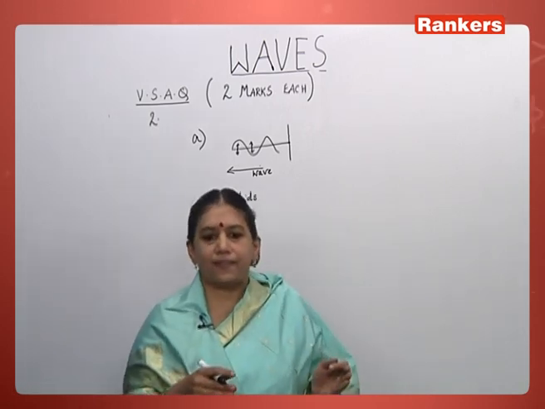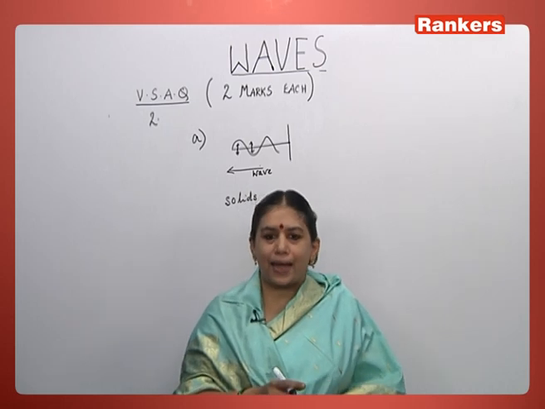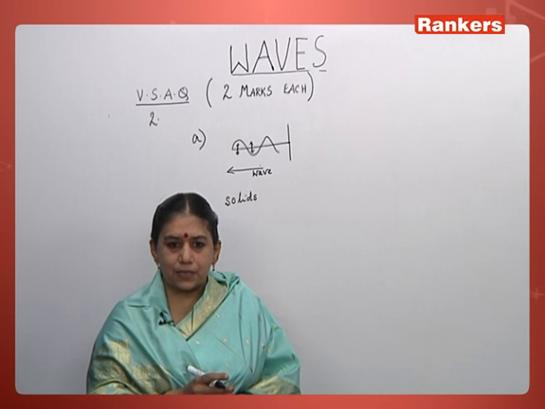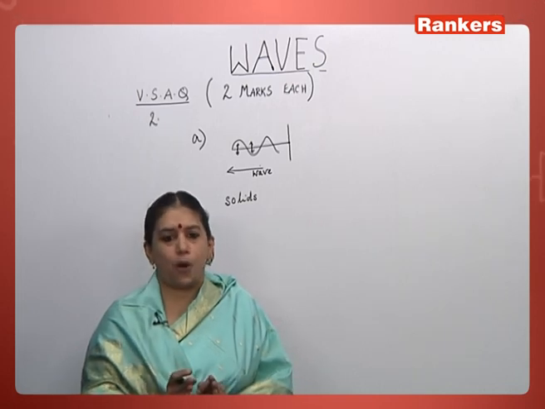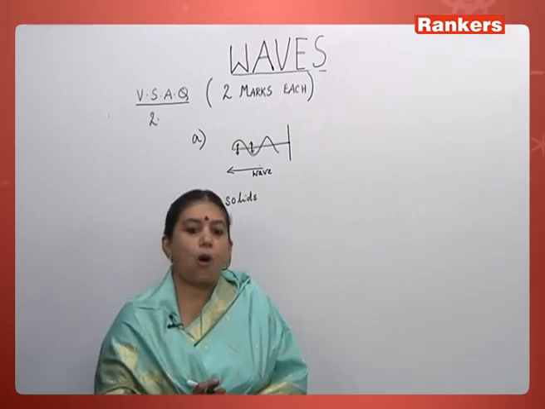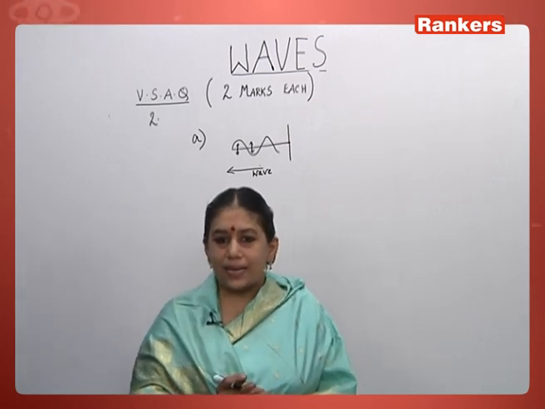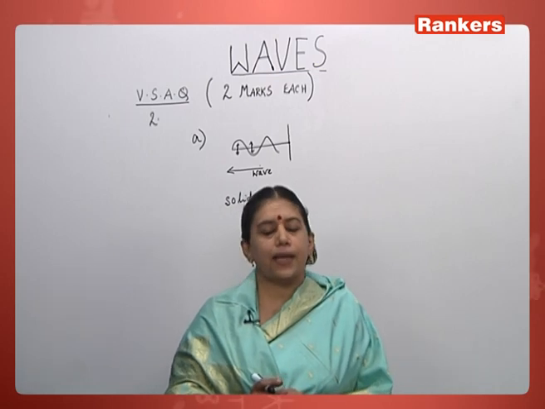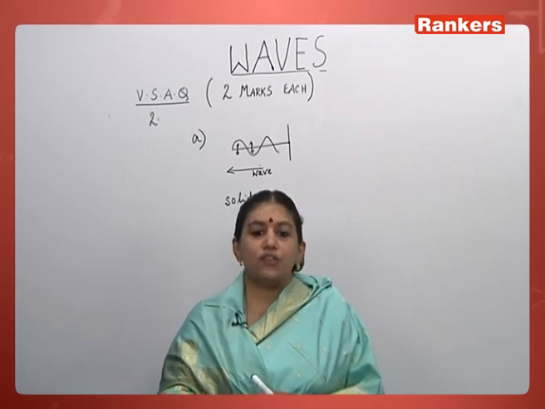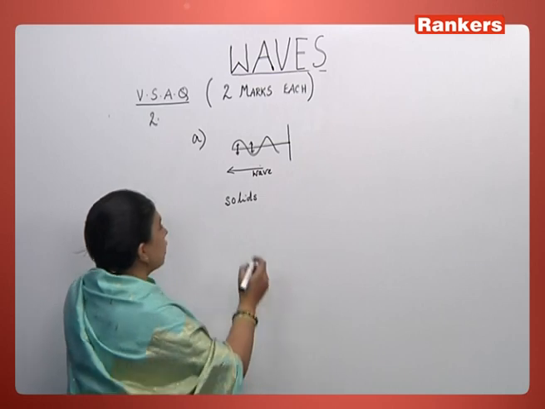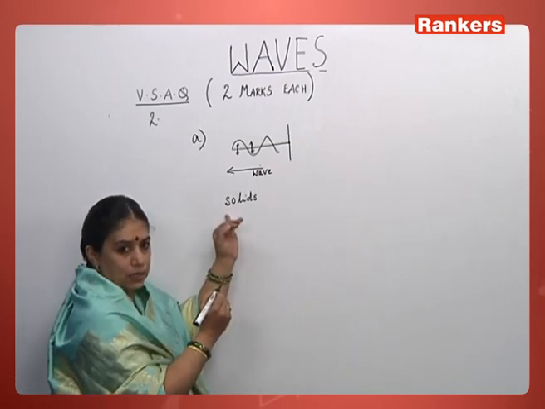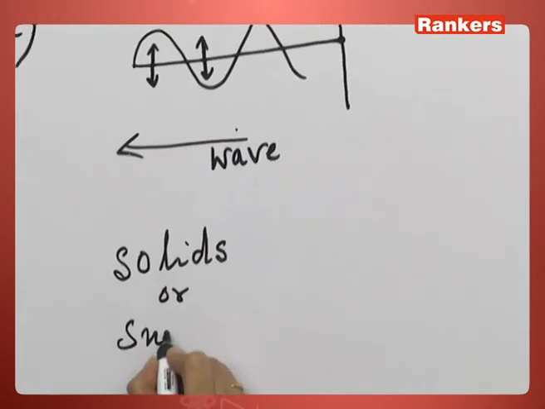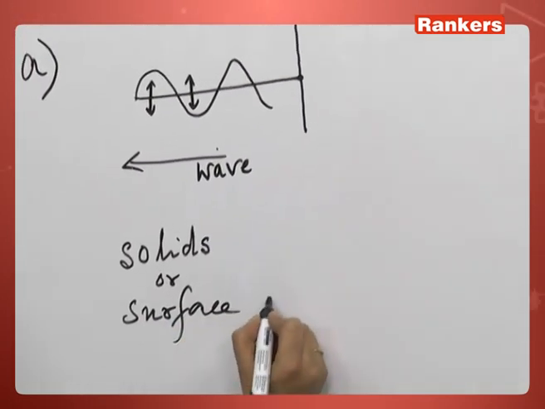Another type of waves are the electromagnetic waves. In electromagnetic waves, light waves do not require a medium for their propagation, but these waves are generated because of the oscillating electric and magnetic fields. So light waves also can be taken as an example of transverse waves. So these transverse waves are produced in solids or surface of liquids, but mostly in solids.